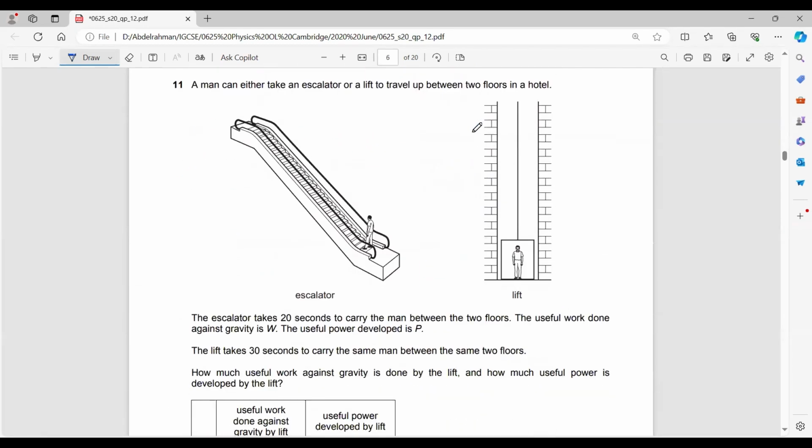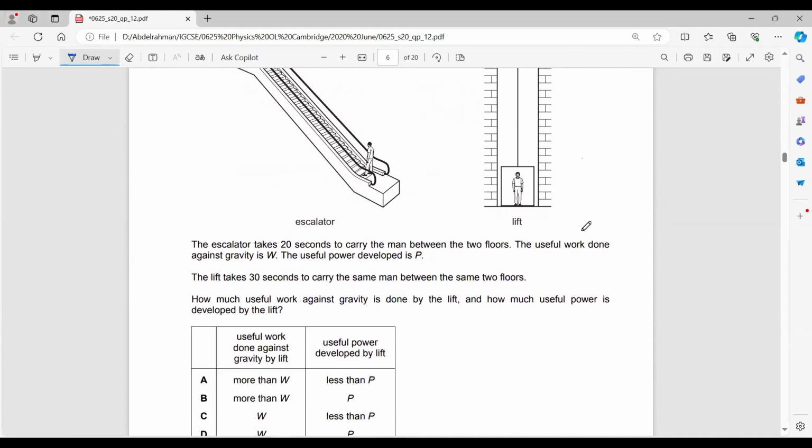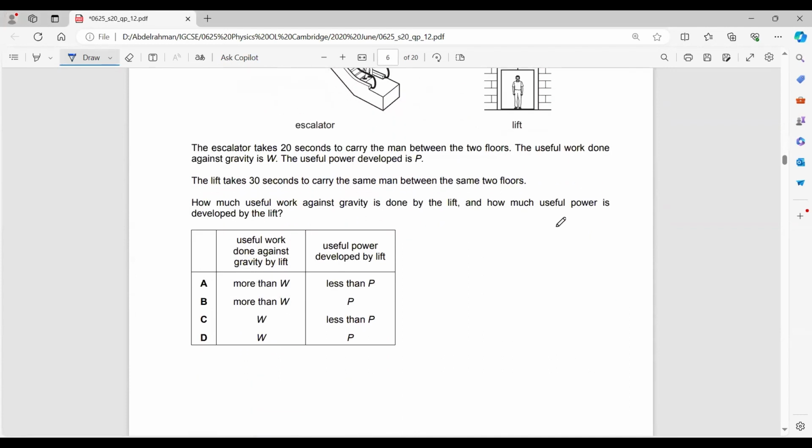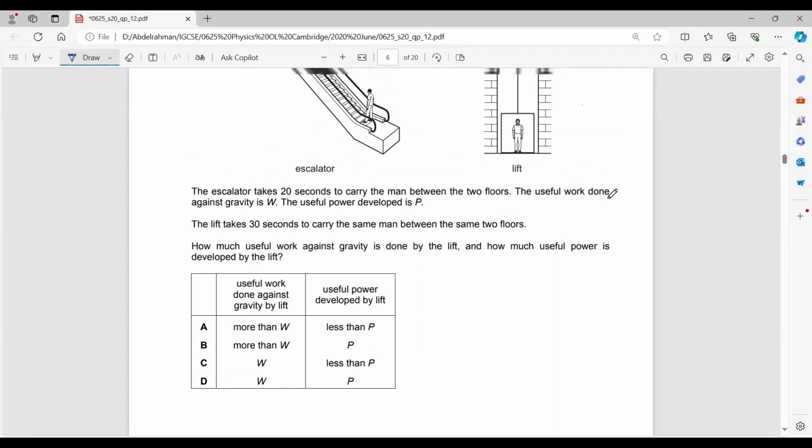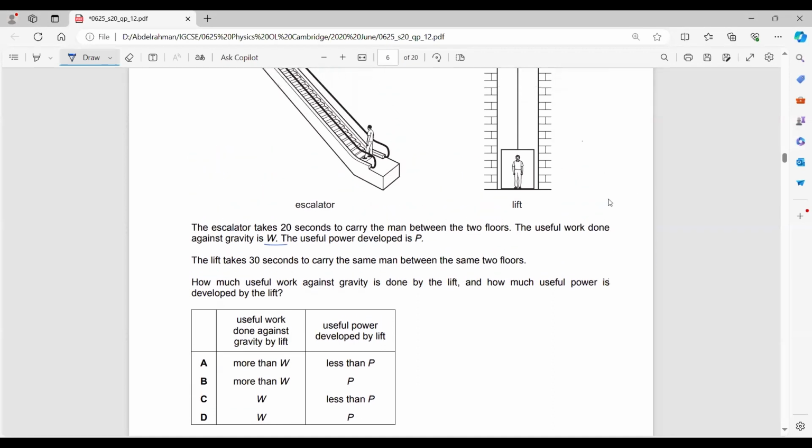A man can either take the escalator or the lift. The escalator takes 20 seconds to carry the man between the two floors. The useful work done against gravity is W, and the power is P. We're talking about the escalator.